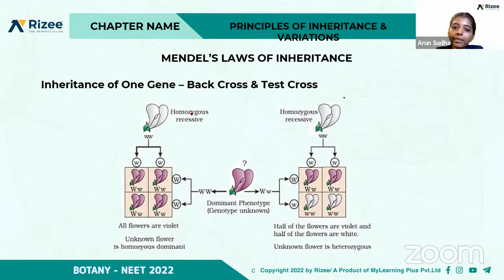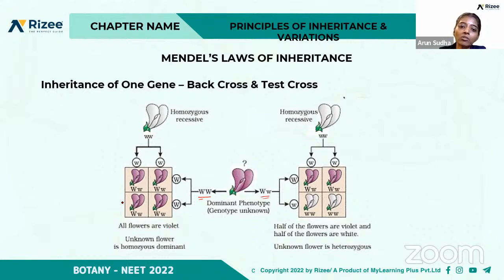So here we are taking the homozygous recessive, that is ww. We are not sure about the genotype of the other parent, right? It may be either WW or it may be heterozygous.